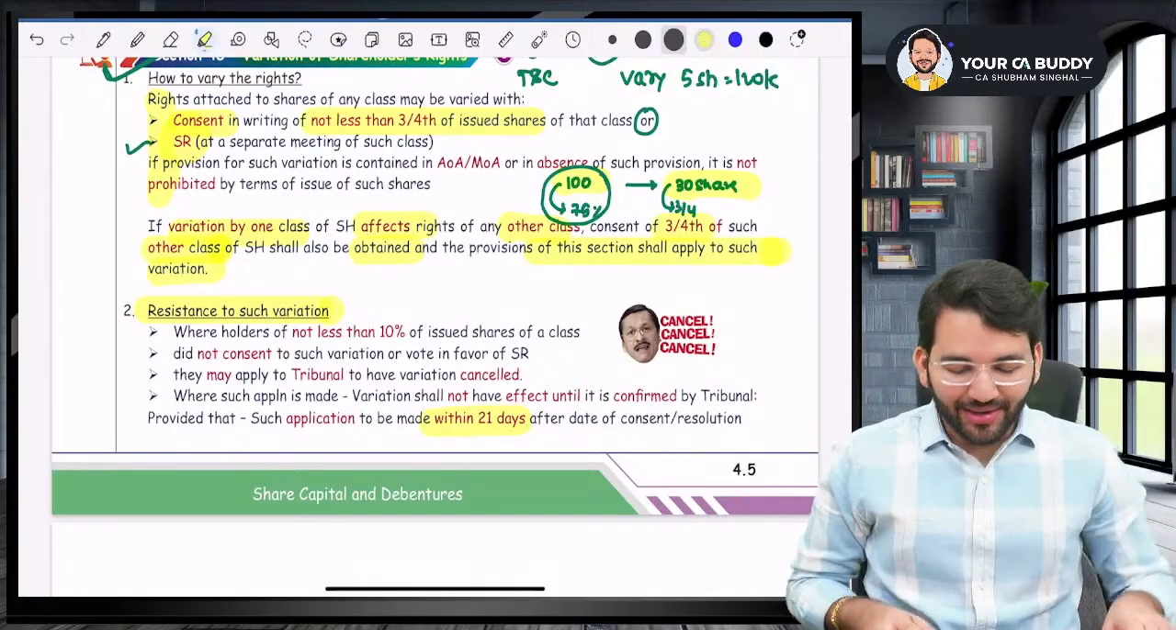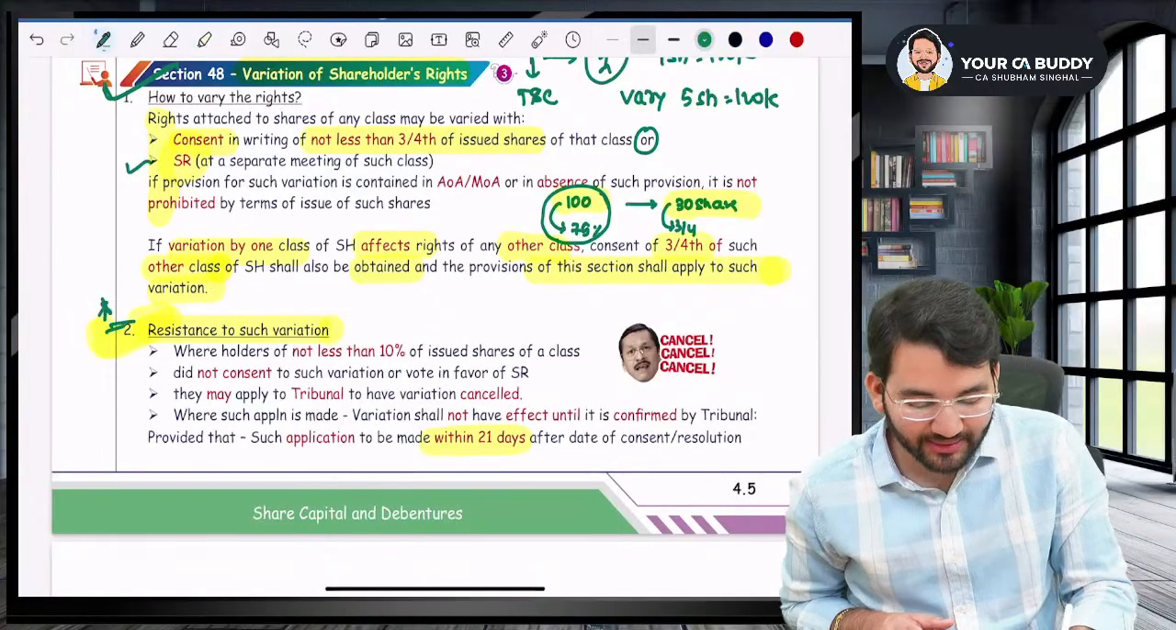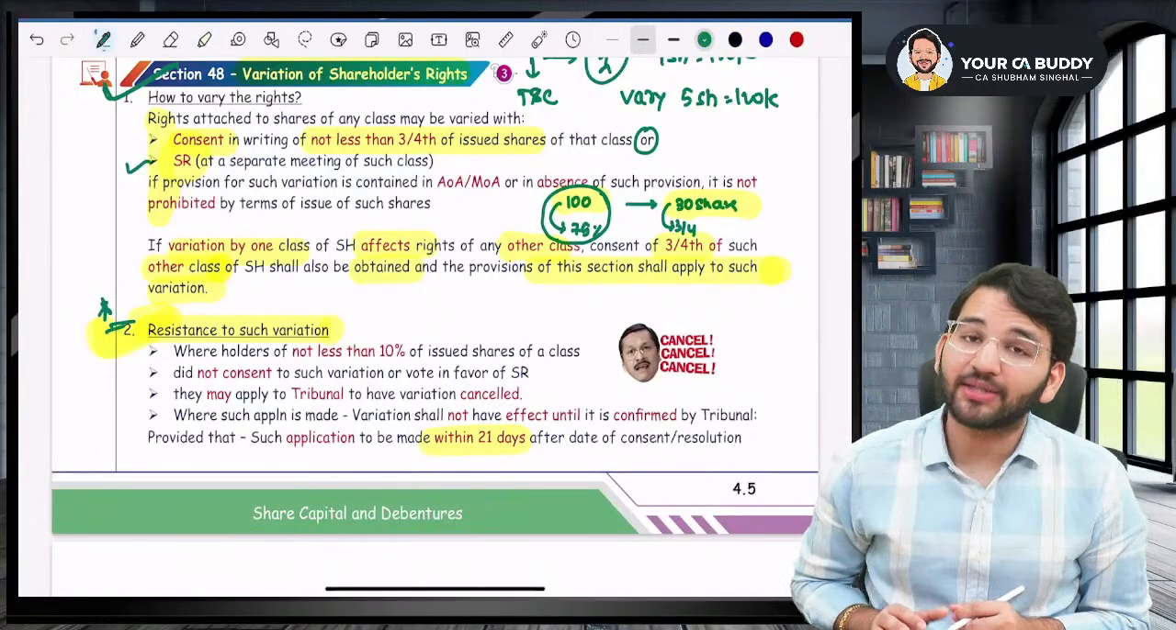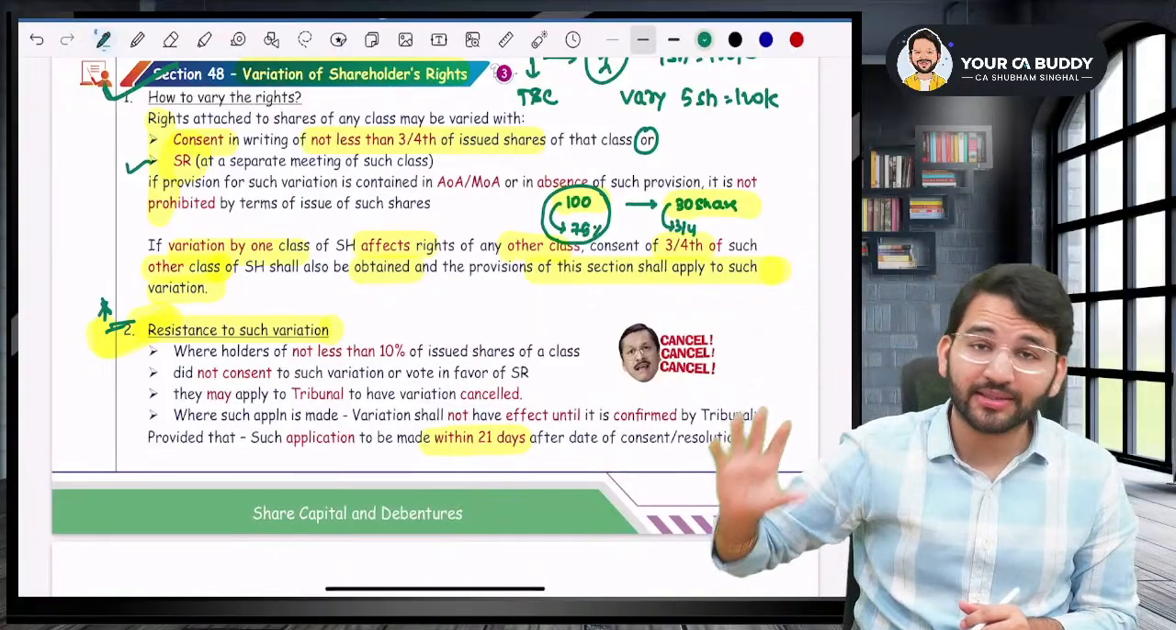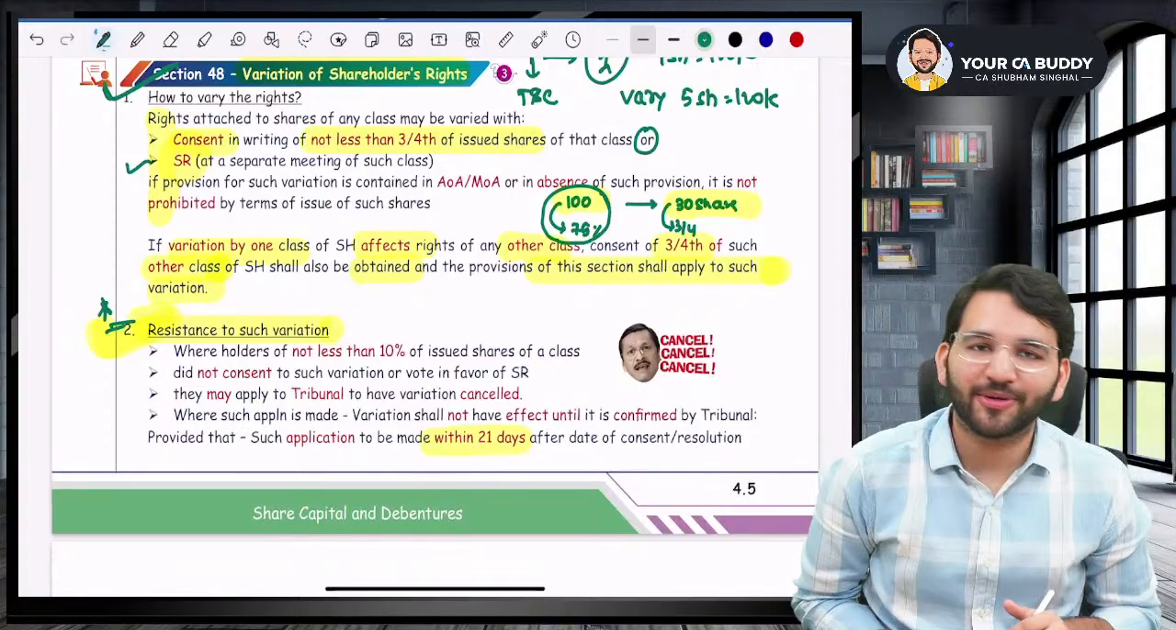Yes, sir. Now coming to the next point, sir. What if there is a resistance? Guys, please remember this is a revision. I'm assuming that you have understood these concepts once, at least in the class, and made some notes. Only then you will get 100% confidence.